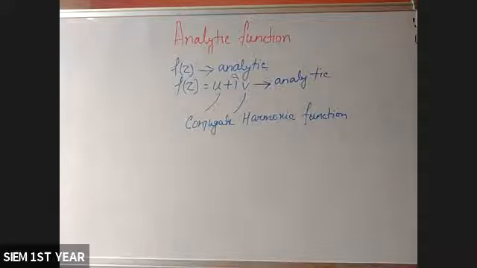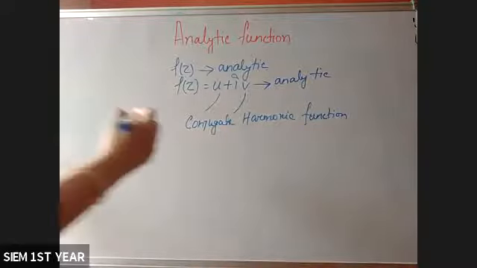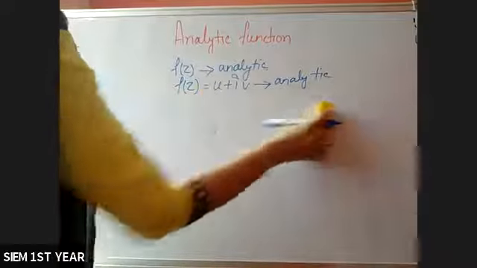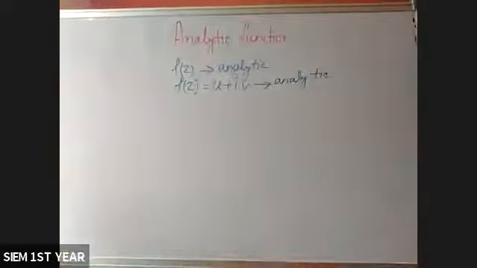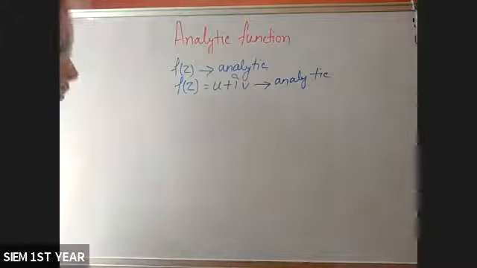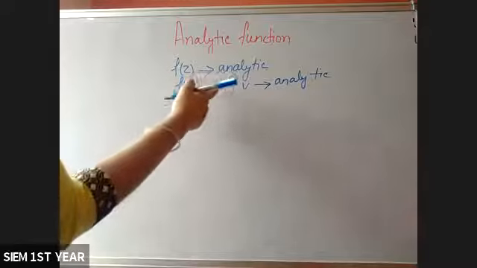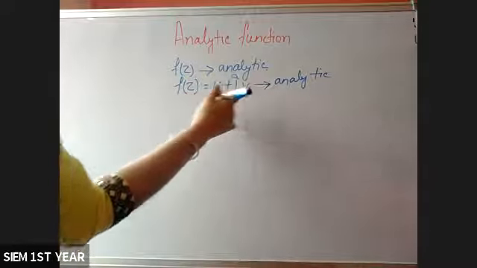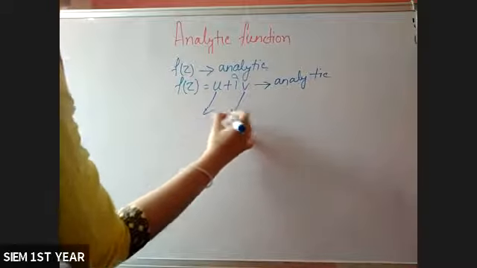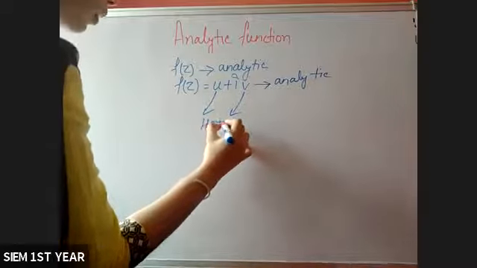Next, again, if f of z is analytic. Actually, that was the second theorem, and the first theorem is: if f of z equals u plus iv is analytic, then u and v are harmonic functions.